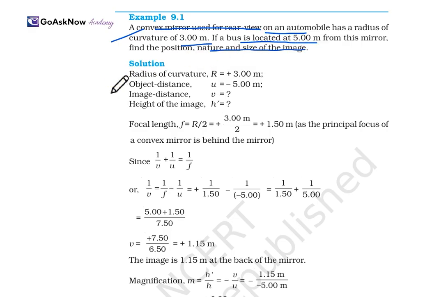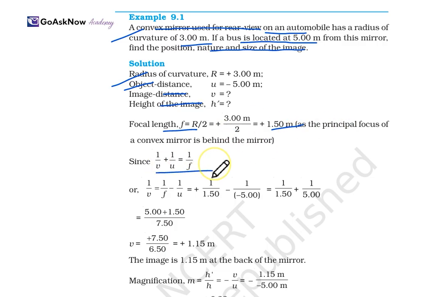Firstly, write down the radius. What is the radius given to us? The object distance u is equal to 5 meters. And the image distance v and the image height h dash we don't have. Firstly, the focal length, which we know is equal to R by 2. So we write the value and we get 1.5 meters, as the principal focus of a convex mirror is behind the mirror.